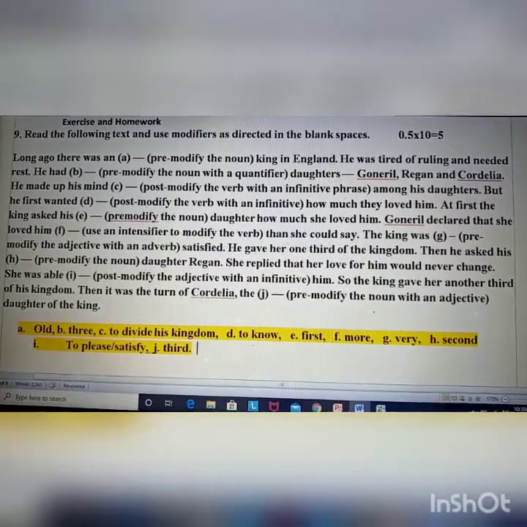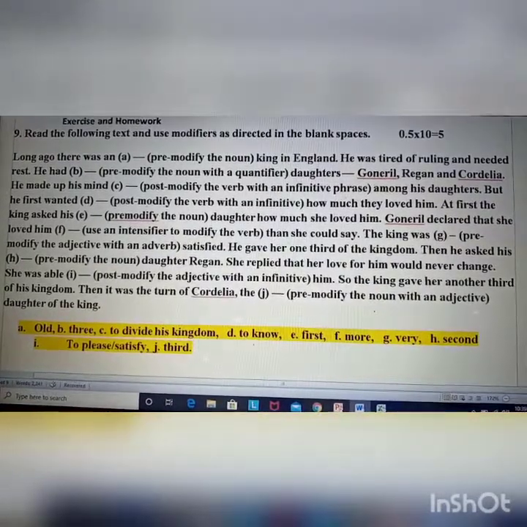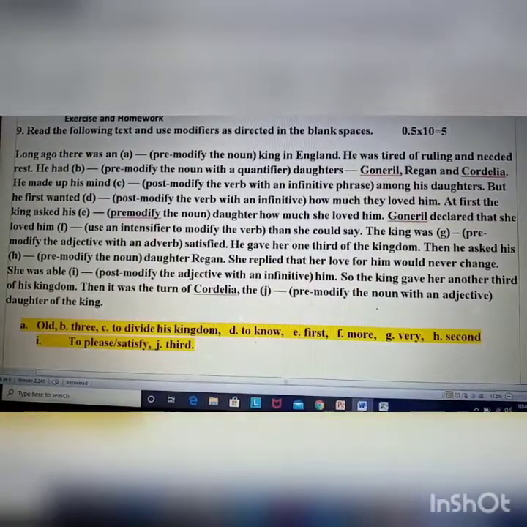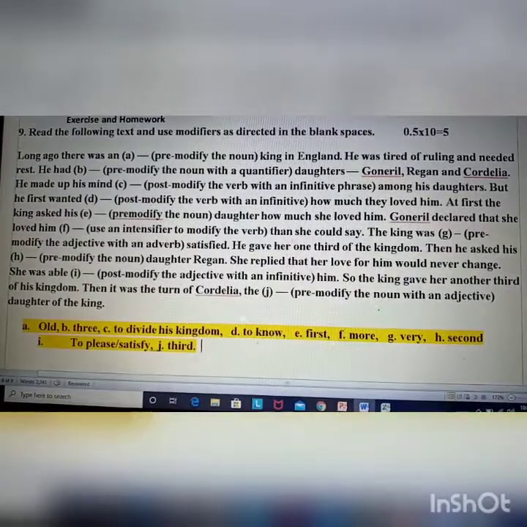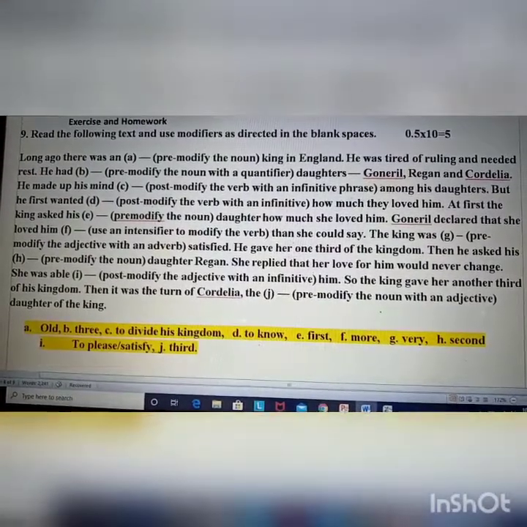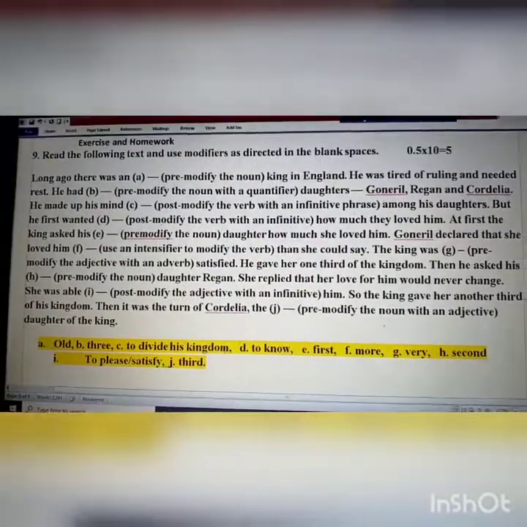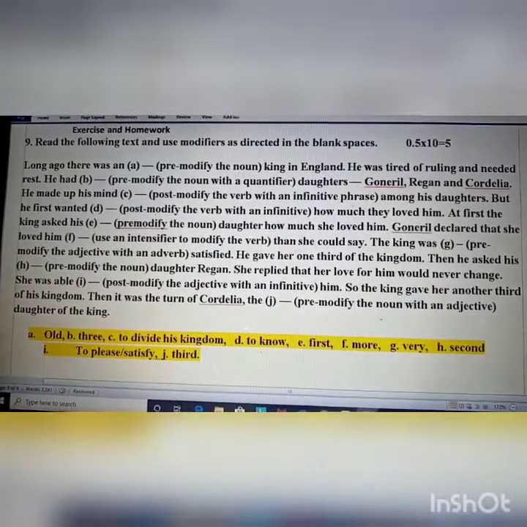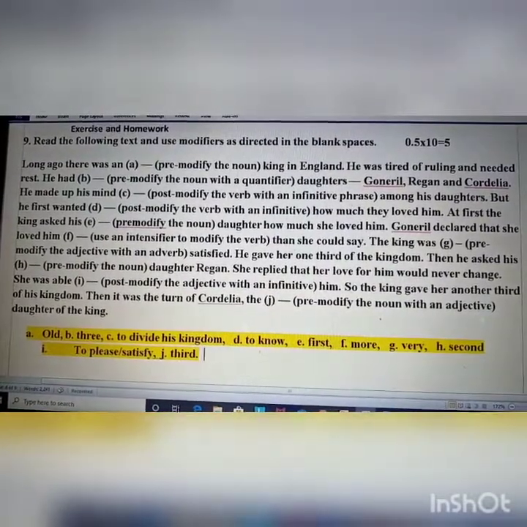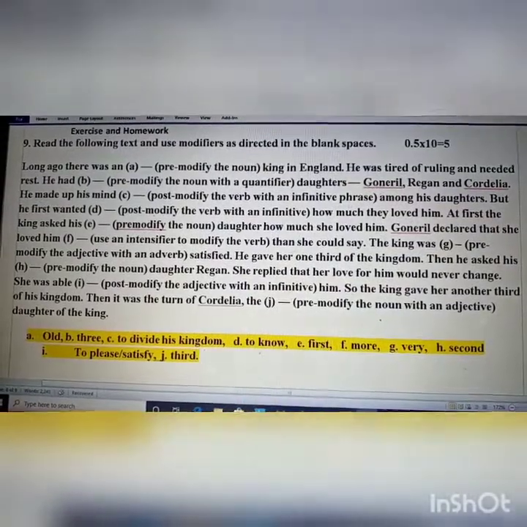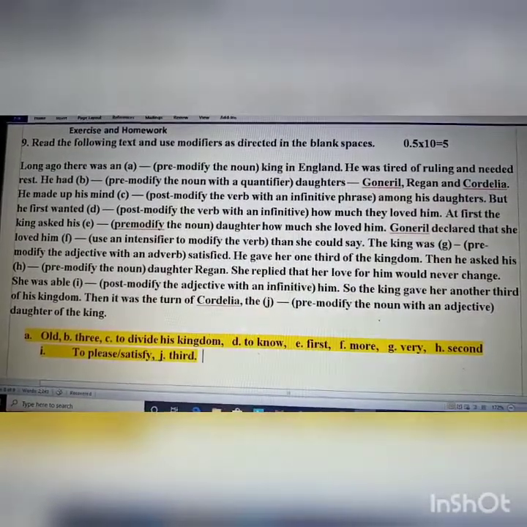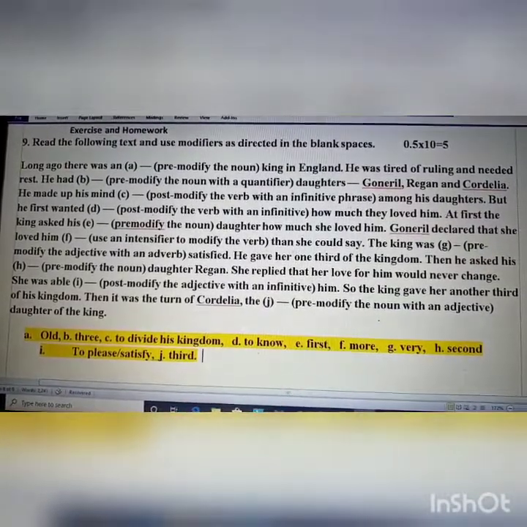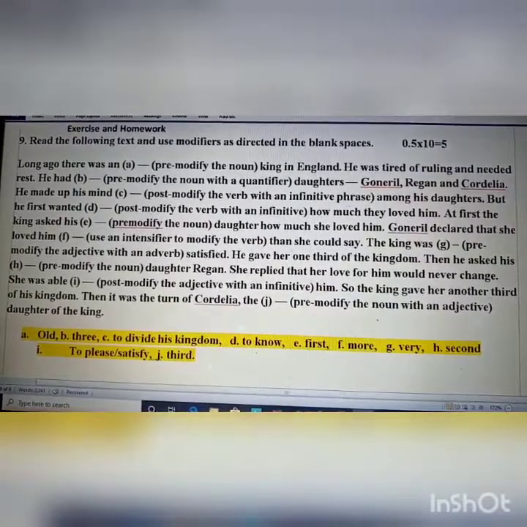The king was dash satisfied. In the clue, pre-modify the adjective with an adverb. So we have already known which part of speech modifies an adjective. So we have to use here an adverb. The king was very satisfied. That very is an adverb. So we have used here very. The king was very satisfied. He gave her 1/3 of the kingdom.